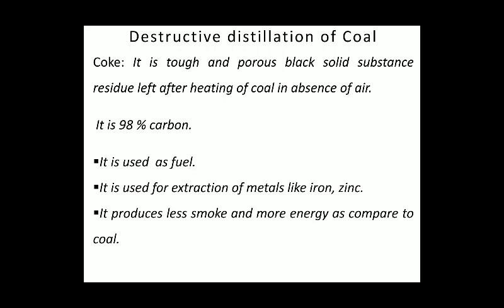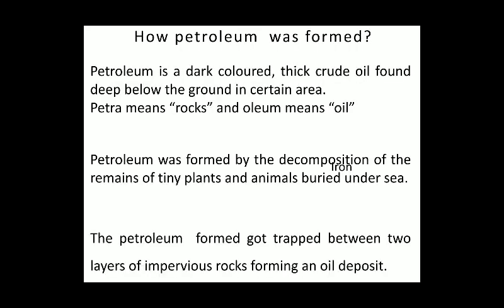Next component is coke. It's a rough and porous black solid substance, the residue left after heating of coal in the absence of air. Whatever substance is left behind after heating coal is called coke. It has 98% carbon. It means it's a good combustible material. It is used as fuel. It is used for extraction of metals like iron, zinc. It produces less smoke and more energy as compared to coal. That's why coal is converted to coke.